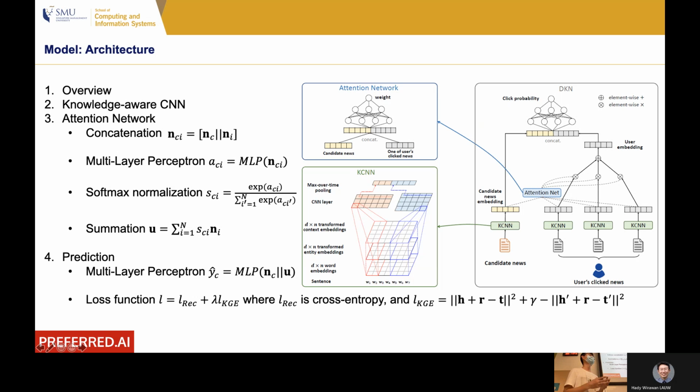And then the final loss function has 2 components. The first component is basically the cross entropy between the predicted click probability and the ground truth click probability. And the second component is basically knowledge graph embedding. Because in this network, we use knowledge graph, and we need to know the embedding of entities. And the entity is basically head plus relation is equal to tail. And we want to minimize this relationship. So that's why we have another loss function, LKGE. We want to minimize this one.